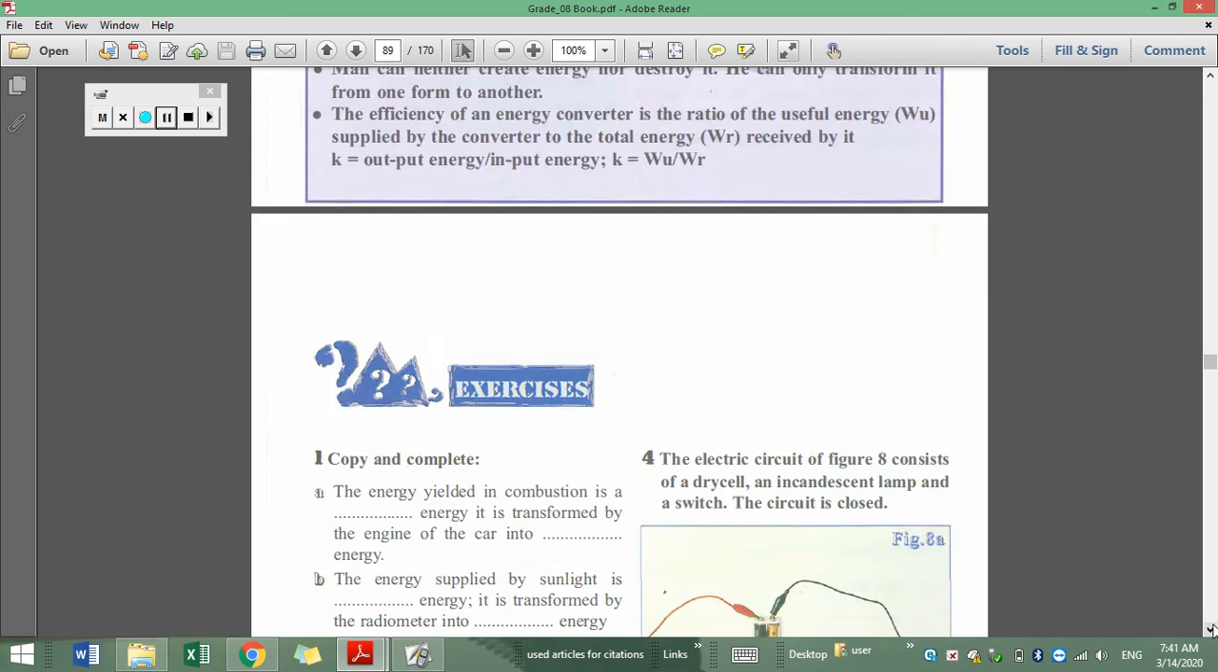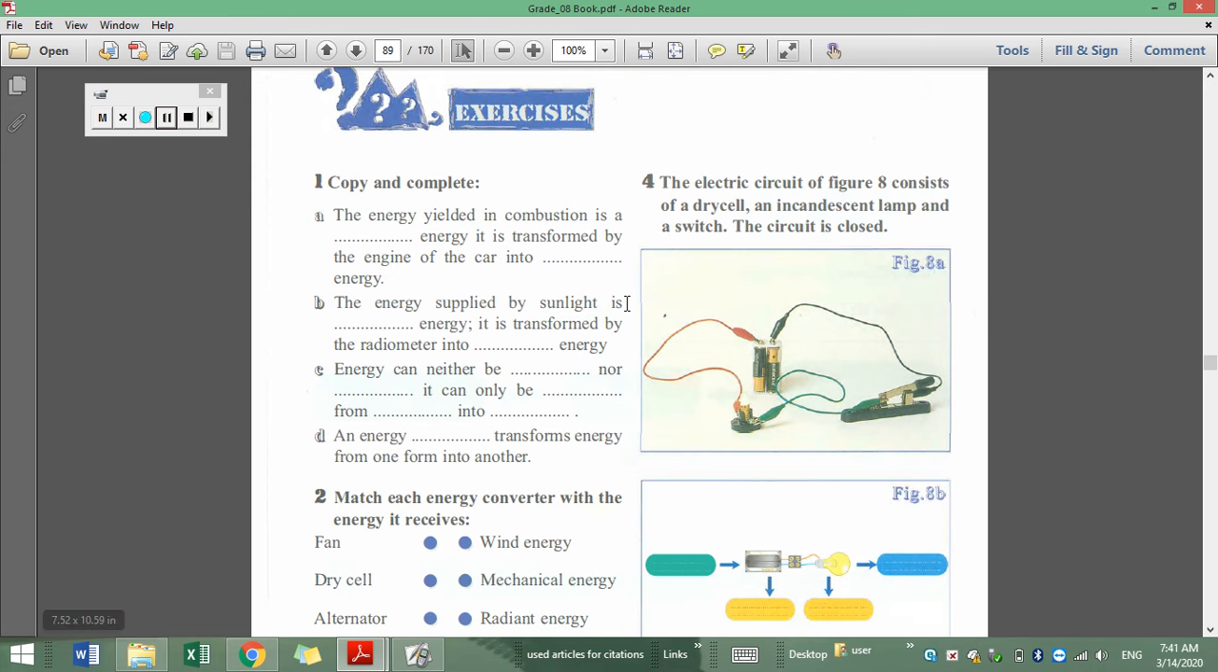So concerning the question here, the energy supplied by sunlight is radiant energy. The sunlight gives us light energy. It is transformed by the radiometer into mechanical energy, because the radiometer starts to rotate. And rotation means motion, and motion is considered to be mechanical.